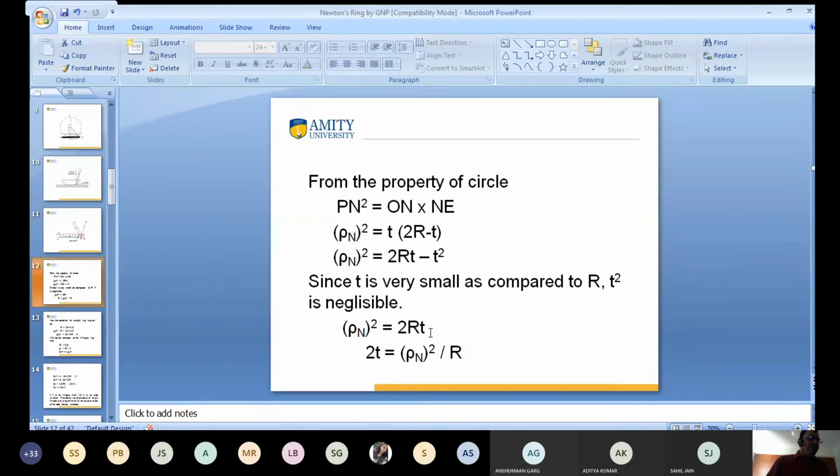I want to calculate the value of 2T. The value of 2T is rho n whole square divided by capital R. Any doubt? Any question?